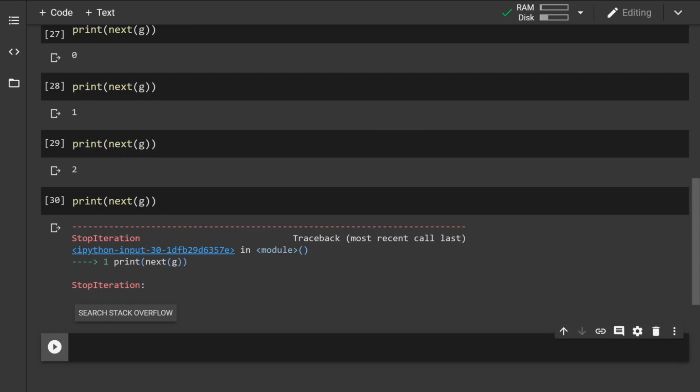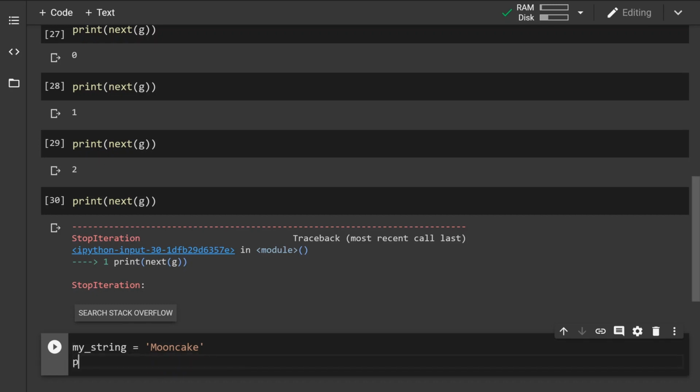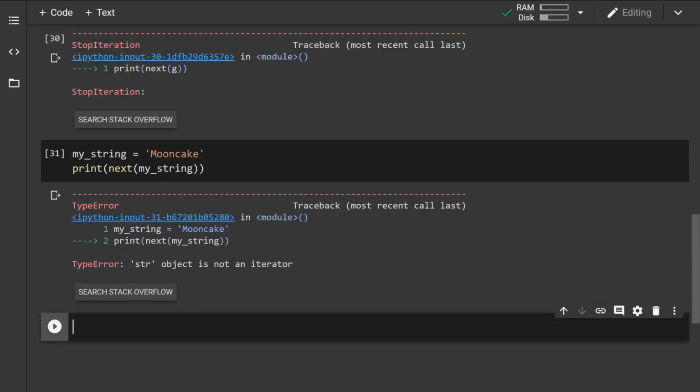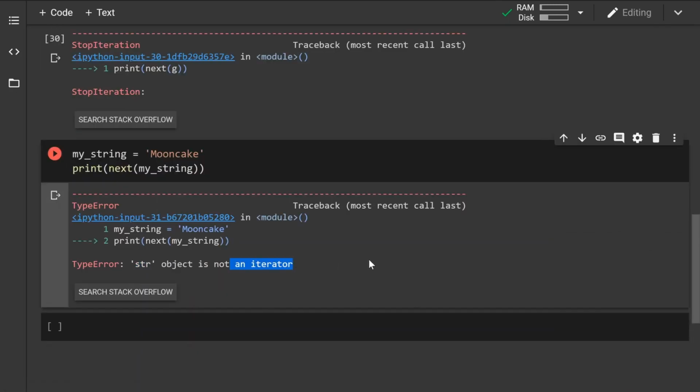let's try to do this, for example, with a string, to see what happens. Let's say we have a string here called mooncake, and for that string we're going to print the next value of my string. Why is this probably not a good idea? Well, as you may know, the string object is not an iterator, so you cannot take the next element out of it as we did before, so you won't be able to run that.